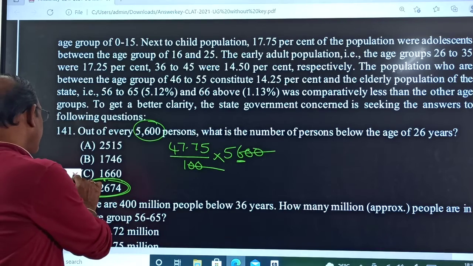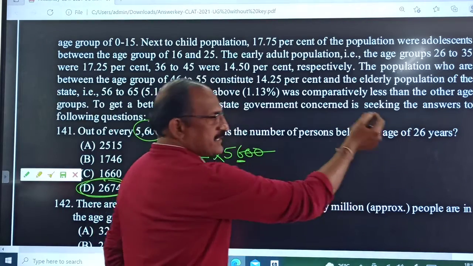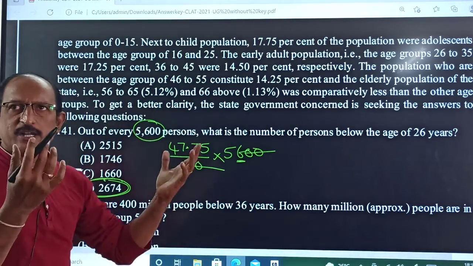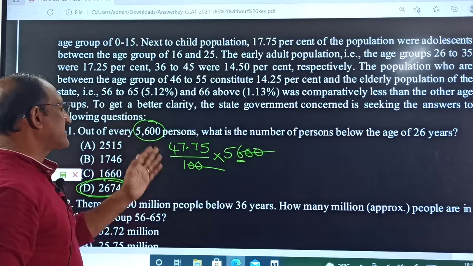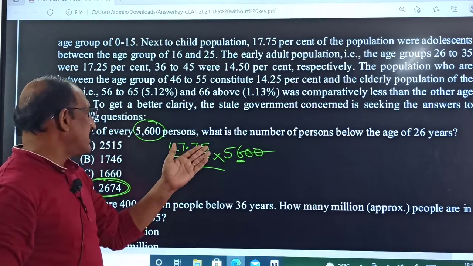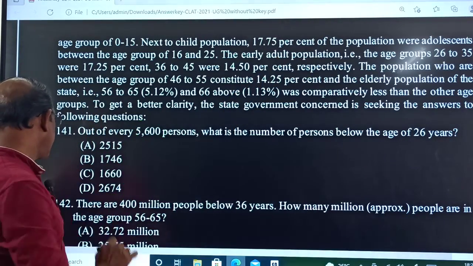Okay, now? Yes, how to calculate? What is that below 26 years? What is the percentage? 47.75% total is given. Out of 5,600, what is the population? Means 2,674 is the above 26 years. You go for the next.